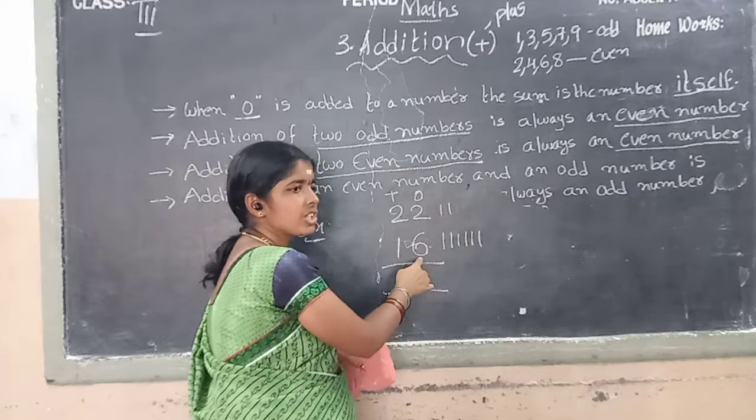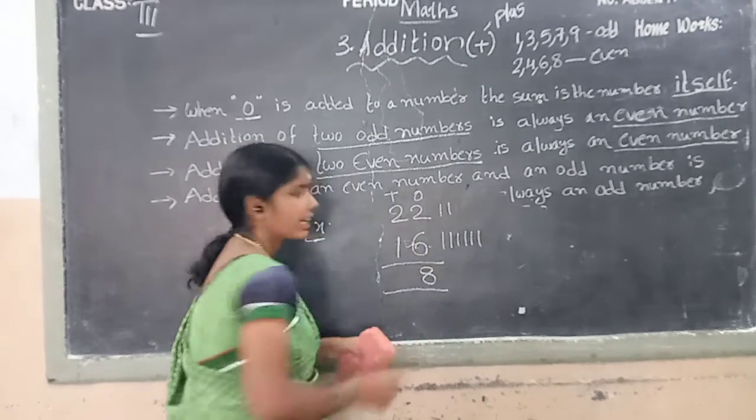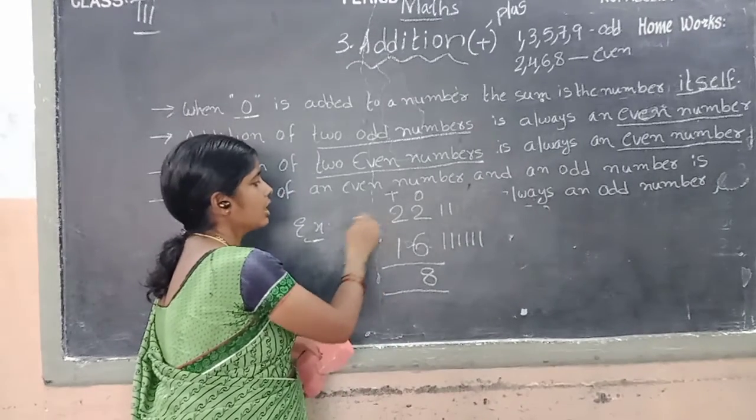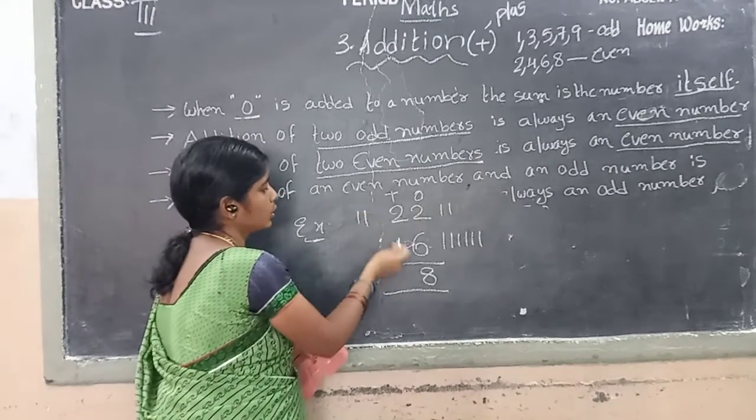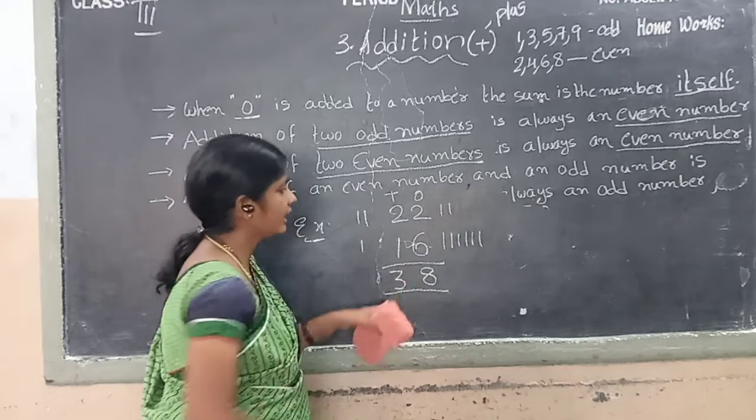Which number will it become children? 8. We write 8 in ones place. Then next, the tens place. How many lines do we draw children? 2. We draw 1 line. Count it children. 1, 2, 3. We write 3 in tens place.